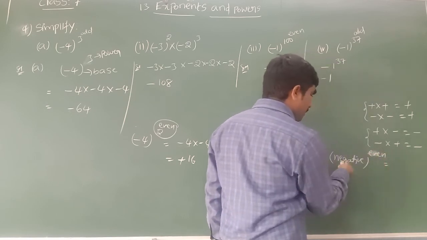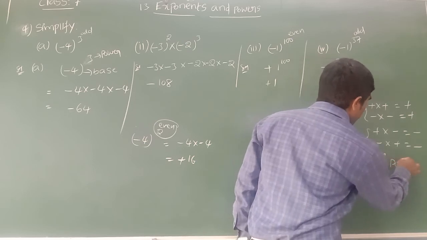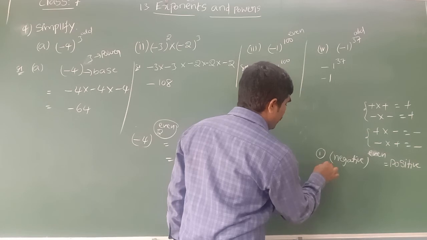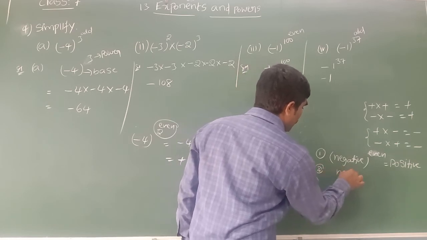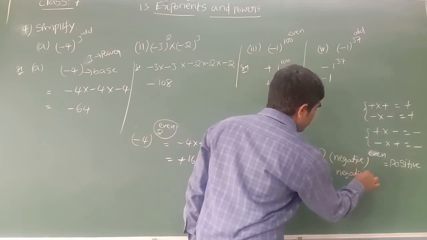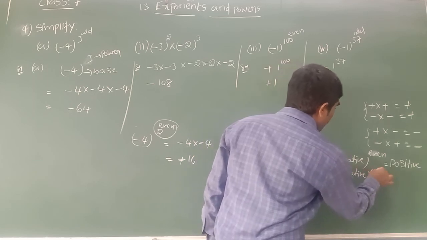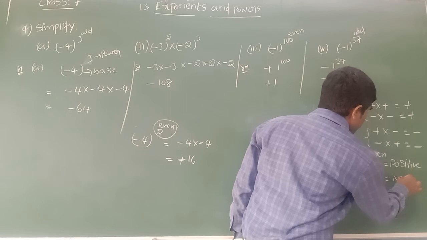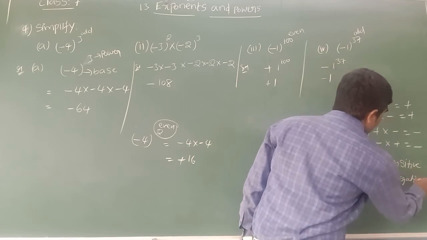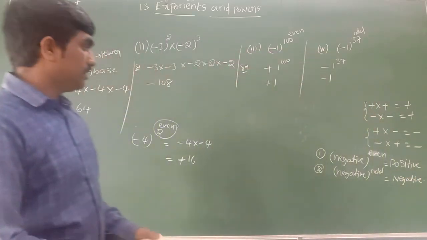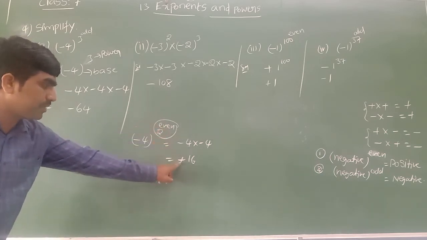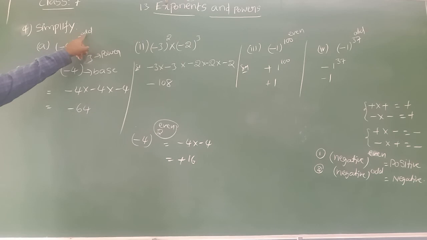When the power is an even number, the negative will become what? Positive. It will become positive. And next key point, base negative only, but if the power is an odd number, negative will be the same as negative. There is no change. Hope it is clear. When the power is an even number, a negative base will become positive. When the power is an odd number, negative